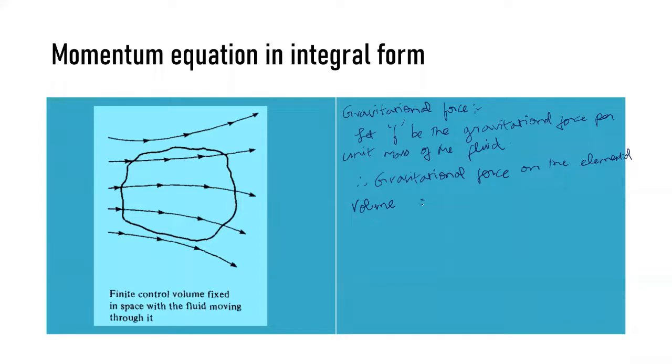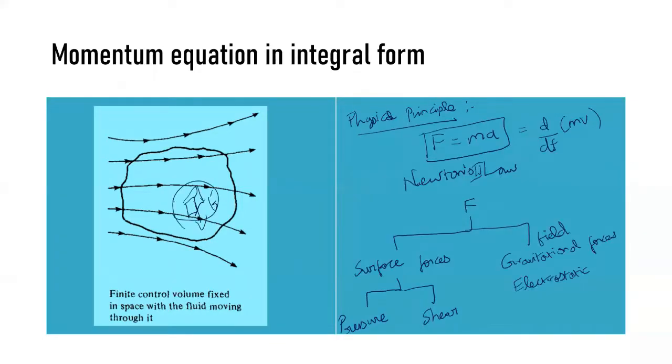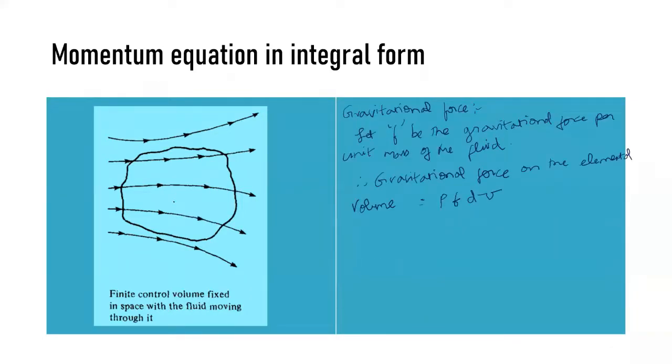The elemental volume of the fluid is dV, so the mass is density times dV. For notation, I am writing volume as dV, the differential of V. So rho f dV is the gravitational force acting on the elemental volume. Now on the whole, what will be the net gravitational force acting on the fluid control volume?